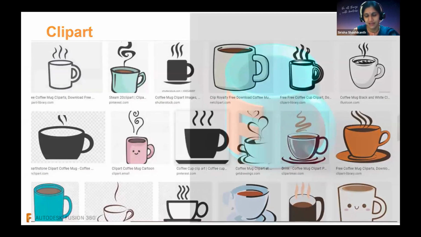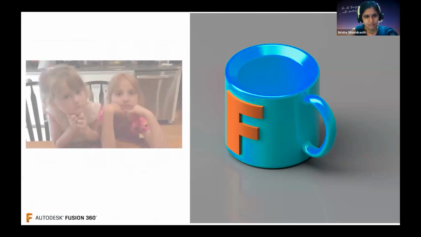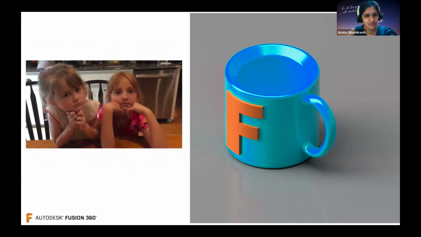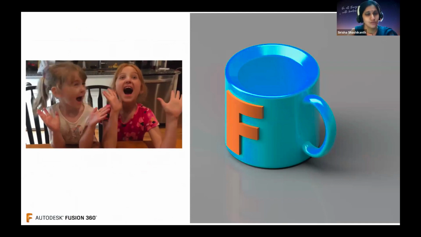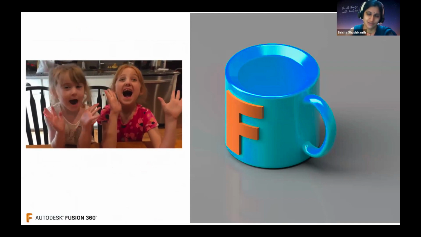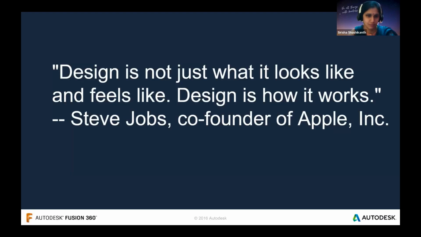Next, are we ready to design? Is that the only thing that you need for design? Is this enough? Well, no, because we need to know about the design essentials. What are the basic essential things that are to be kept in mind before designing?